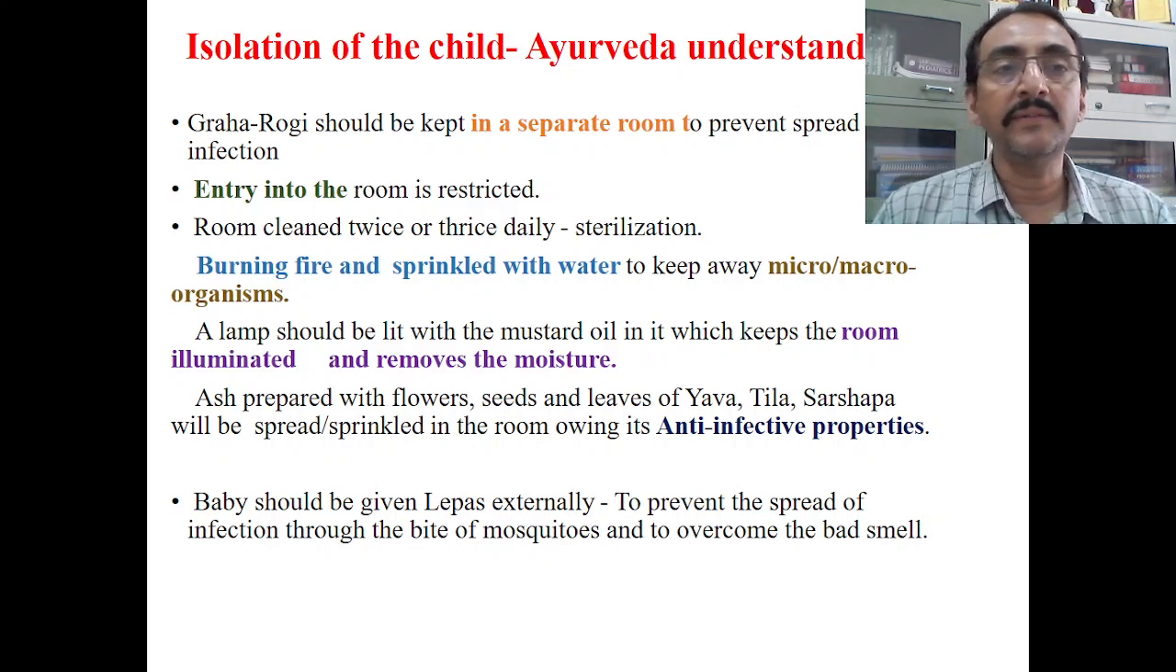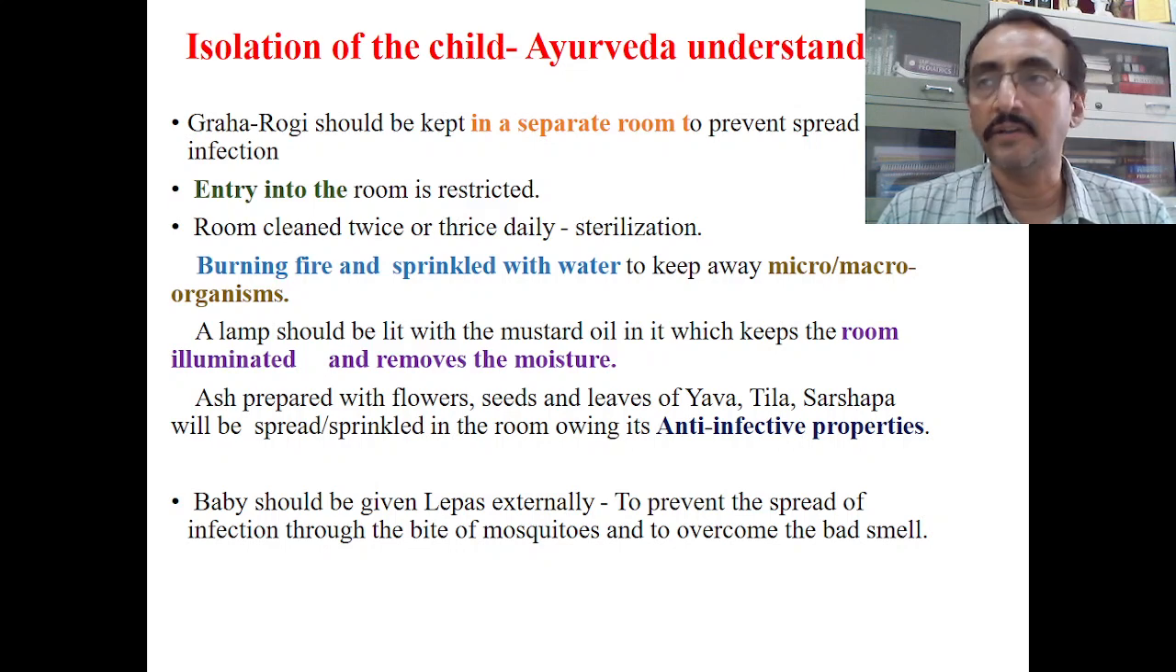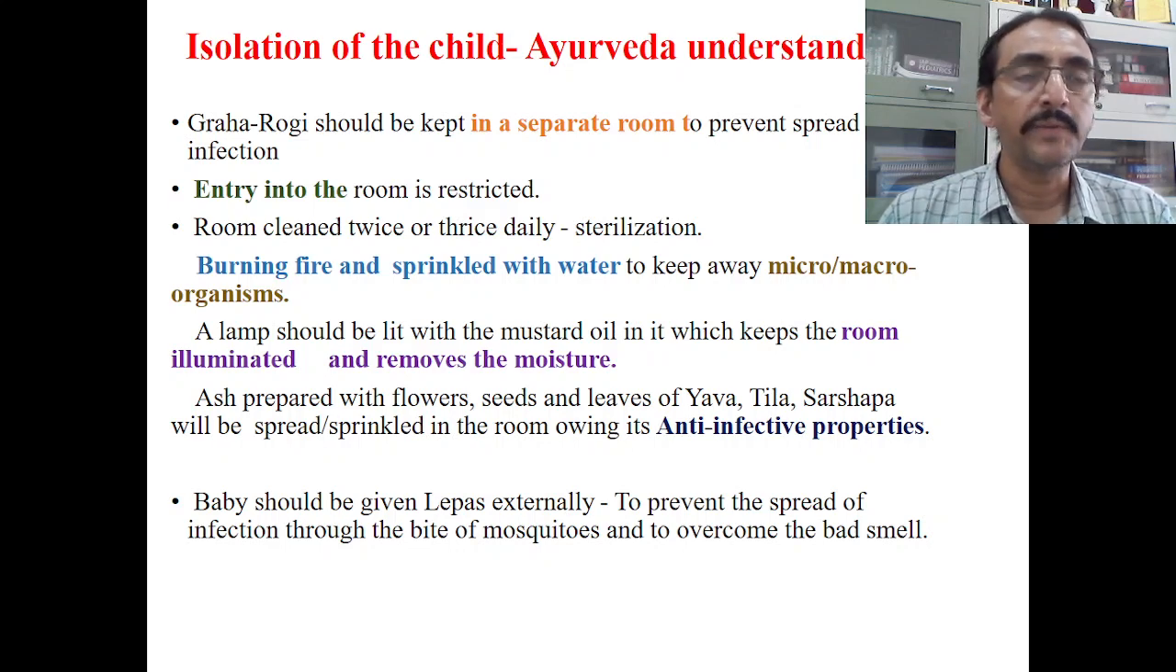Now, one of the important treatment principles mentioned in the treatment of Graha Rogas in children is isolation of the child. We know that in all infectious disorders, isolation of the patient or the case is the first line of treatment. That has to be done so that he cannot spread the disease to others and other populations do not get affected. So the patient should be isolated.